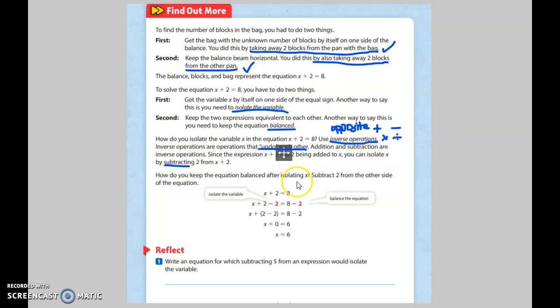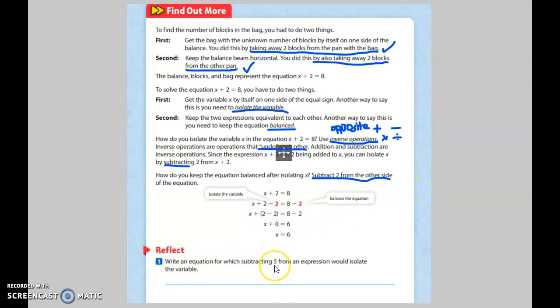How do you keep the equation balanced after isolating x? Subtract 2 from the other side. So remember, whatever you do to one side, you have to do to the other side. You can't just do it to one side. It will make it unequal.